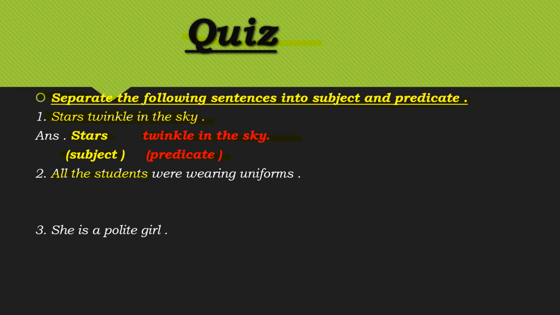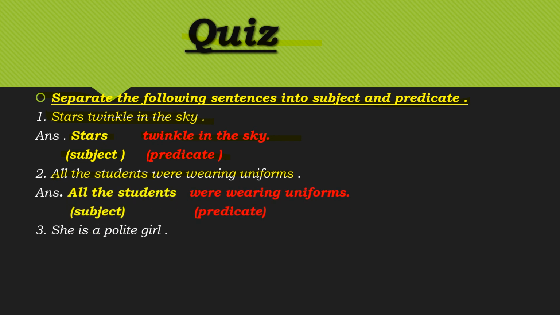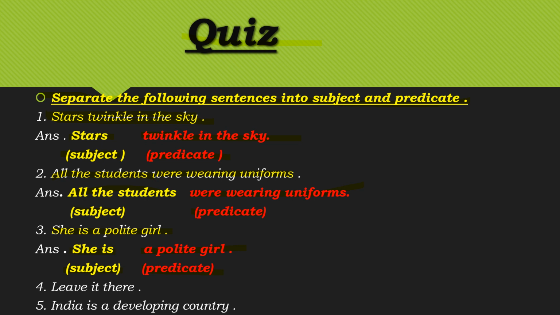All the students were wearing uniform. What does the sentence talk about? All the students, right? So it is the subject, and 'were wearing uniform' is the predicate of the sentence. She is a polite girl. What is the sentence talking about? She. So she is the subject. And what is the predicate? A polite girl. Okay.